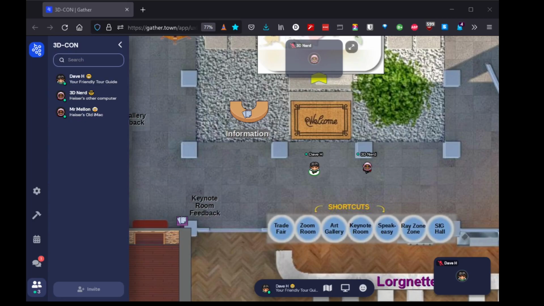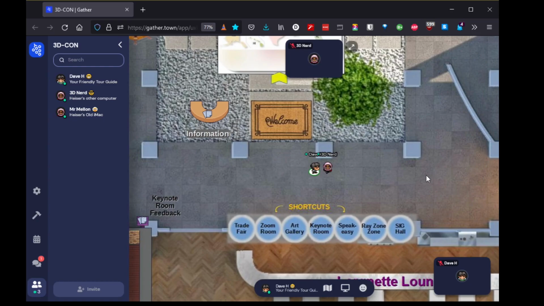Another way to achieve privacy is to create what's called a bubble. If you get close to someone and then double click on their avatar, you'll see that there's a little bubble that's created around them. You are in close conversation with that person and no one outside of that bubble can hear you. To exit the bubble, you can click on Leave Bubble or you can simply step away.